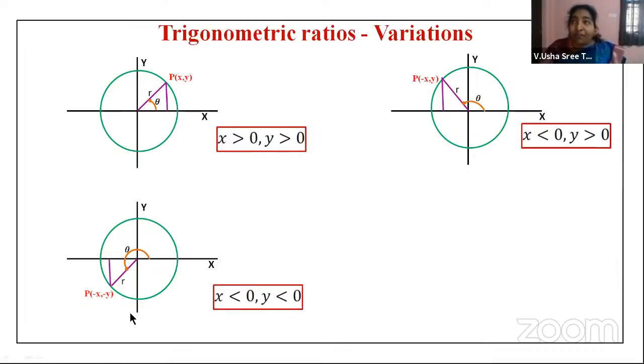So now, if you take sine and cos, both will involve one negative and one positive value. Sine is opposite by hypotenuse, so negative by positive, right? Cos is nothing but adjacent by hypotenuse, so negative by positive. Both of them will be negative only. But tan and cot are opposite by adjacent and adjacent by opposite.